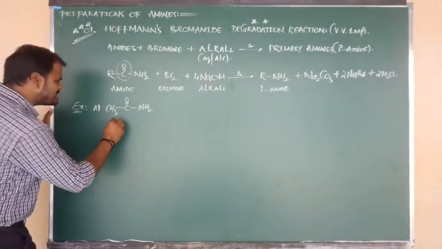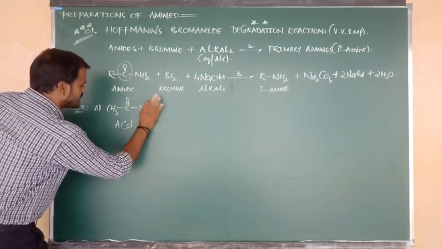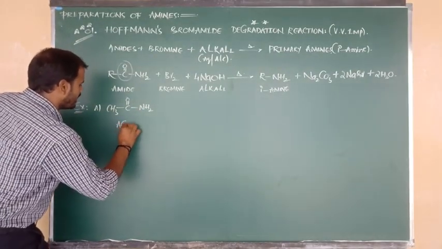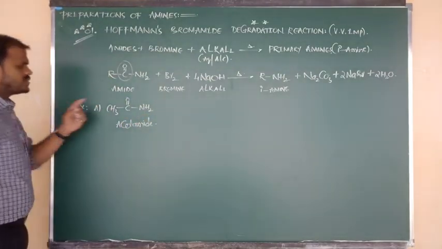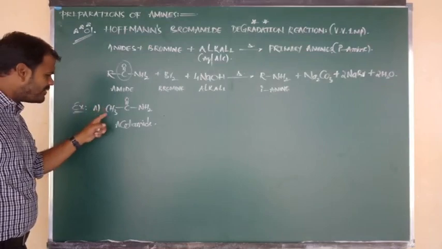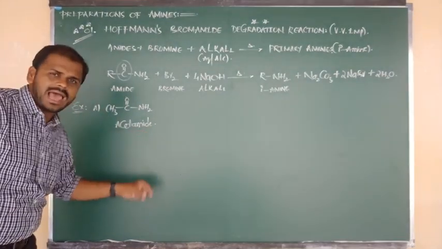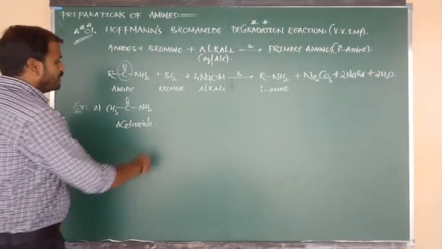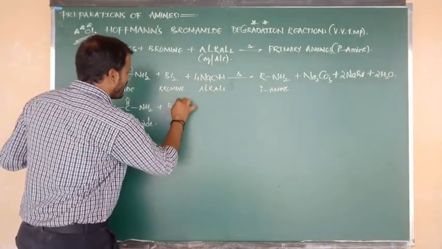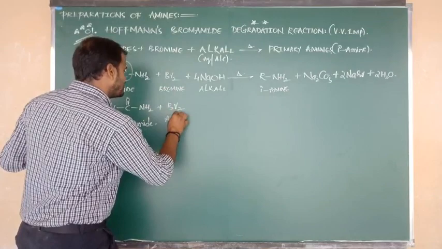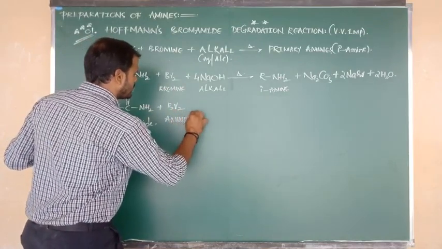So what is the name of this compound? The name of this compound is called, very important, acetamide. This is an amide. In the place of R we have written CH3. This is known as acetamide. When acetamide undergoes reaction with what, Nana? Bromine. Nothing but addition of Br2 takes place.